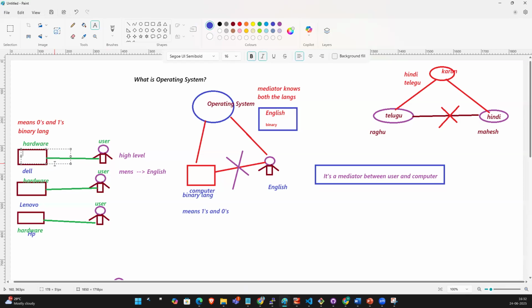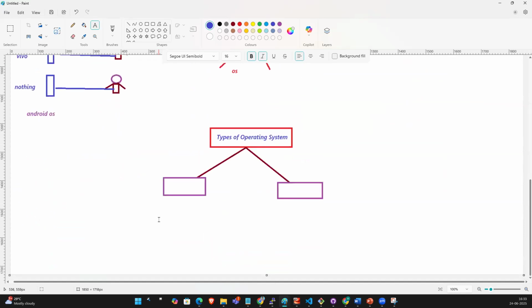Windows. Windows 10, 7, Windows 11. Some other guys are on Windows 10, and some other people are using Windows 8. Right? So it is a single user operating system. So the types of operating systems are single user operating system and multi-user operating system.